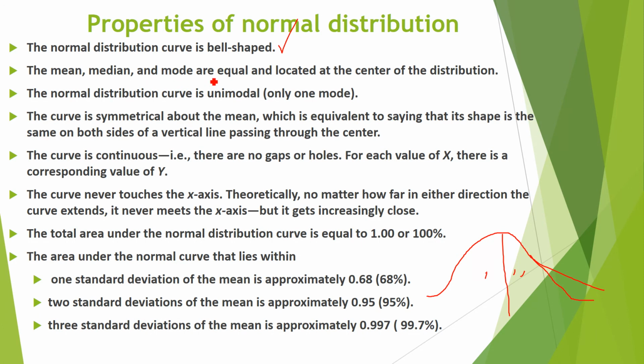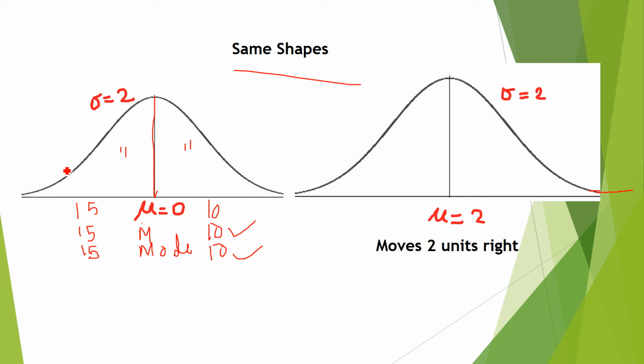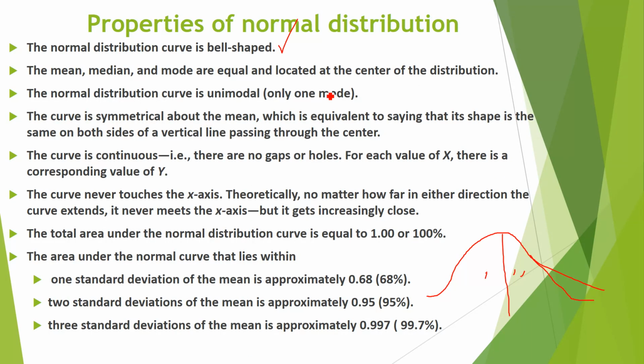The mean, median, and mode are equal and located at the center of the distribution. This one. This is the center of the distribution. And this is unimodal. Unimodal means only one mode. There is one number which comes more frequently. It is called unimodal. This is the third property.